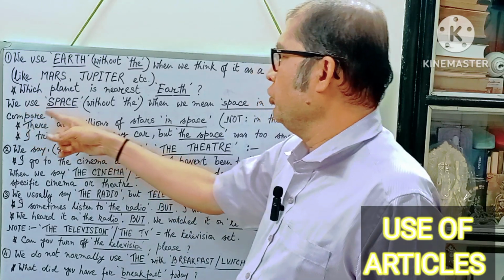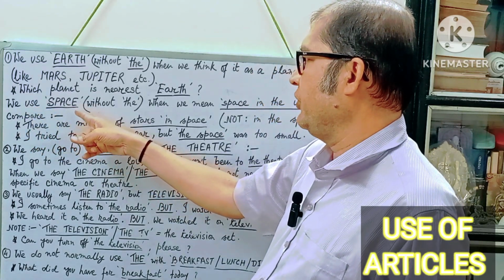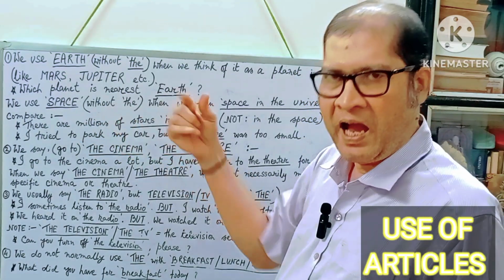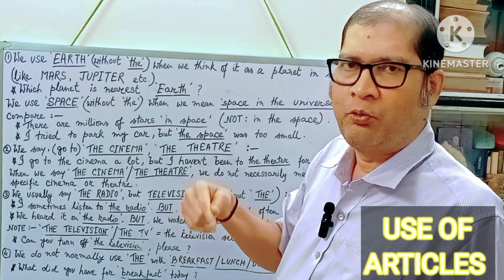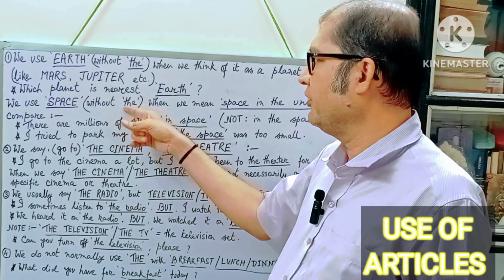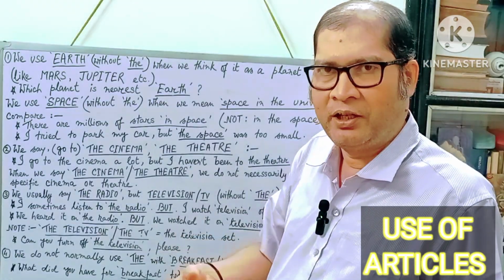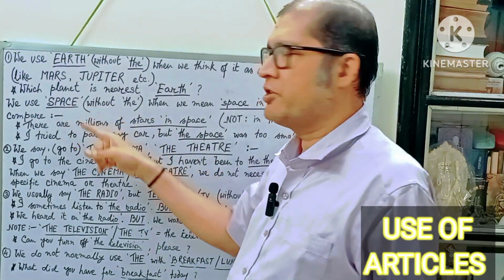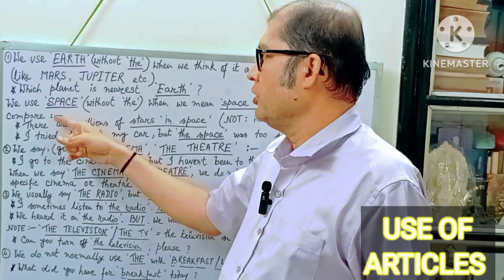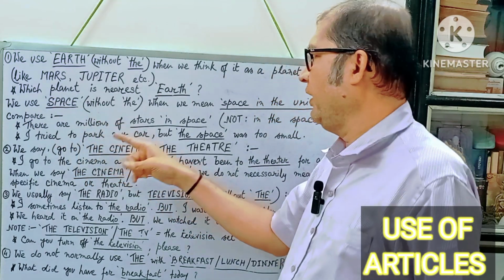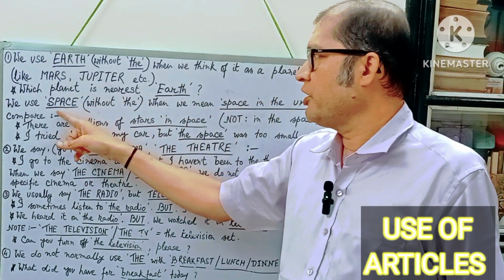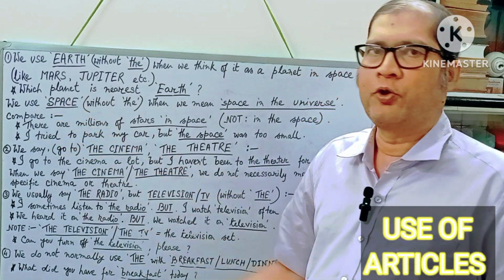Next, see, we use space, S-P-A-C-E, space, without "the". I mistakenly used the definite article "the" before space at the beginning of the class, so you must have noticed that. So this is a common mistake we make sometimes. Before space, we do not use "the" when we mean space in the universe. Do not use any article before space.